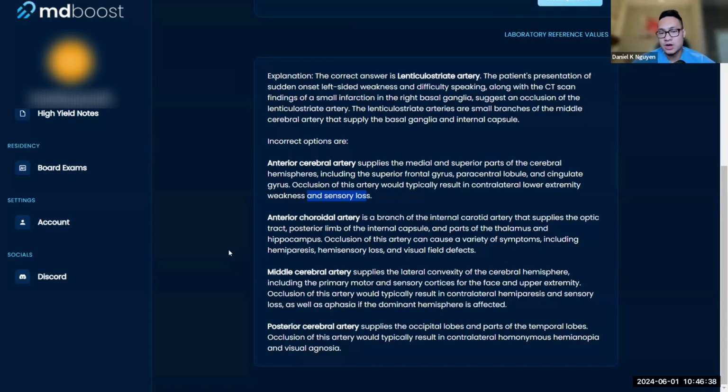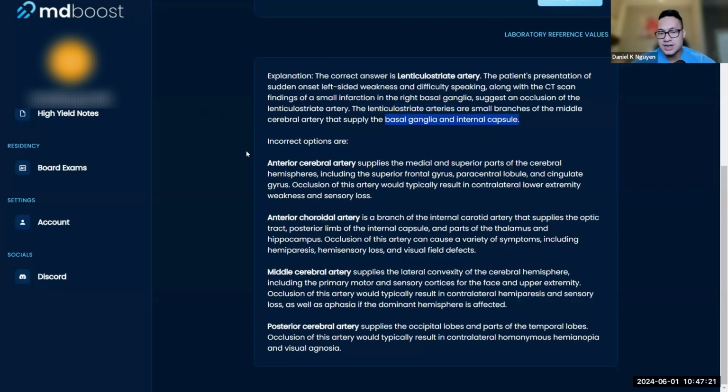So, for instance, if it's your left middle cerebral artery, then you're going to have a right-sided issue with face, trunk, and everything besides your lower extremities, which is your anterior cerebral artery. Your posterior cerebral artery is your occipital lobes and parts of your temporal lobe, so you're going to get vision issues mainly with your posterior. Your choroidal artery supplies the optic tract, posterior limb of the internal capsule and part of the thalamus. Occlusion causes hemiparesis, hemisensory loss, and visual defects. And your lenticulostriate arteries are small branches of the middle cerebral, supplying the basal ganglia and internal capsule.